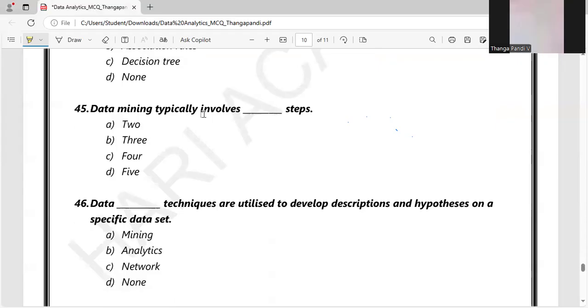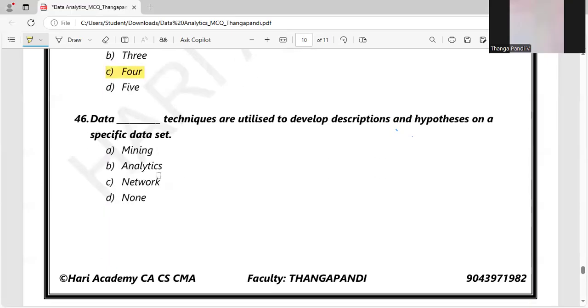Data mining typically involves how many steps? So let's discuss the data mining steps. The first is that we have to set a clear objective for what we are going to find and what are the things we need to do. Second, we have to prepare the data for that. And in the third stage, we choose some models, like decision tree or association rules, according to our problem, and implement the model. Finally, we monitor and review our mining process. So it broadly involves four steps. So option C will be the right answer.